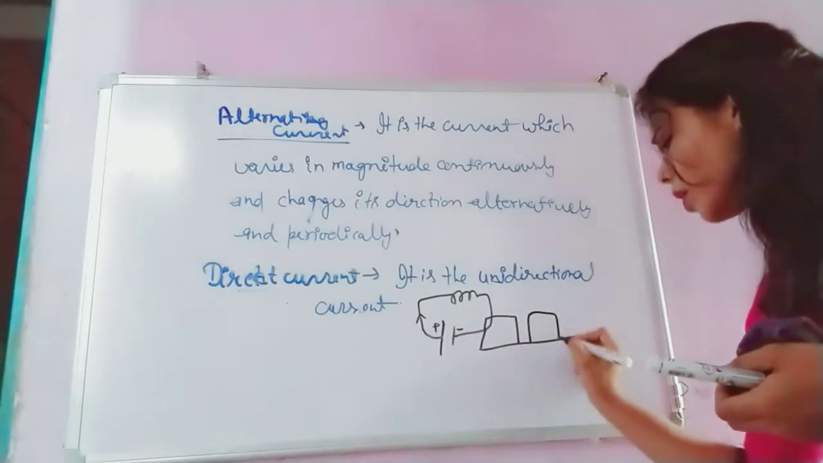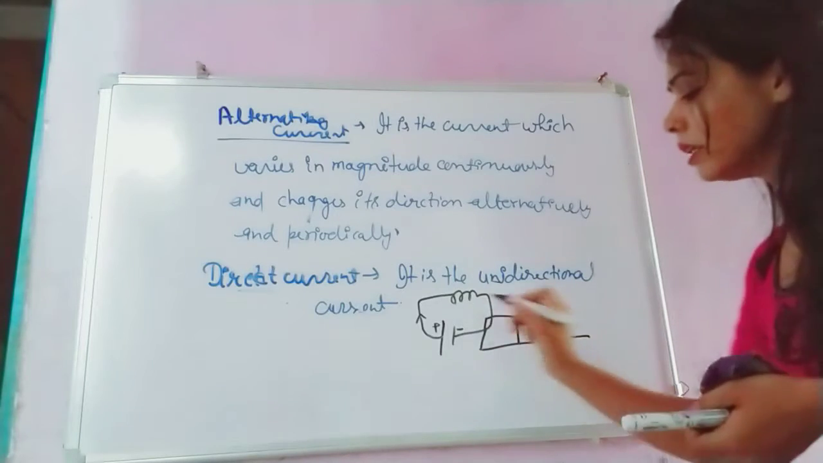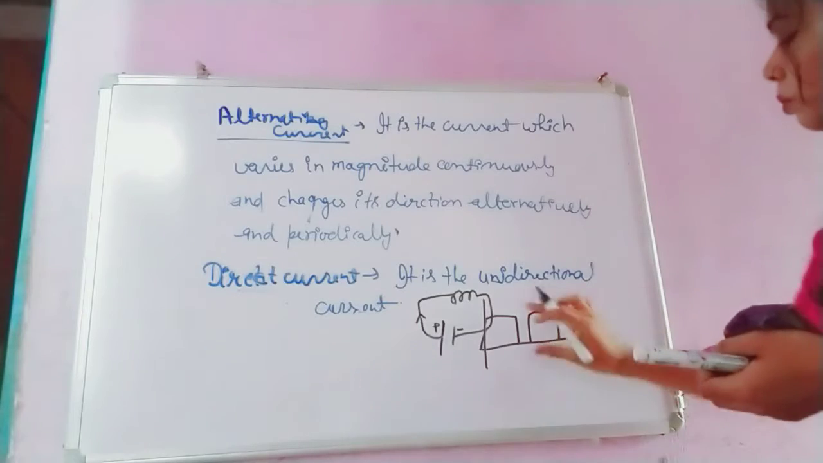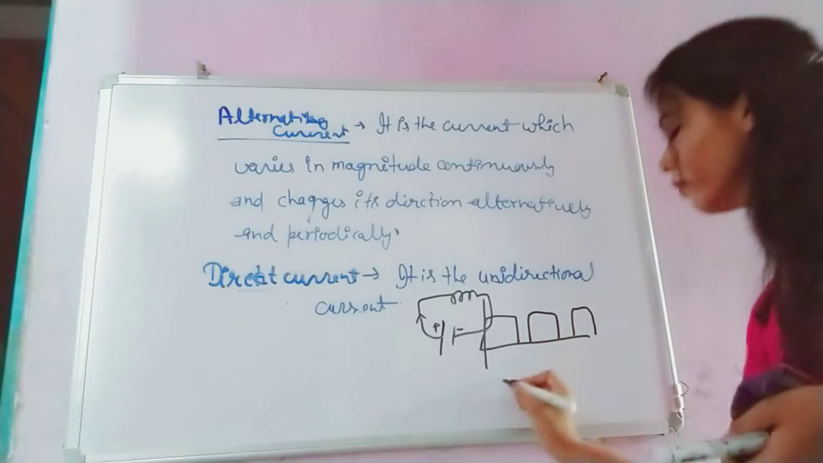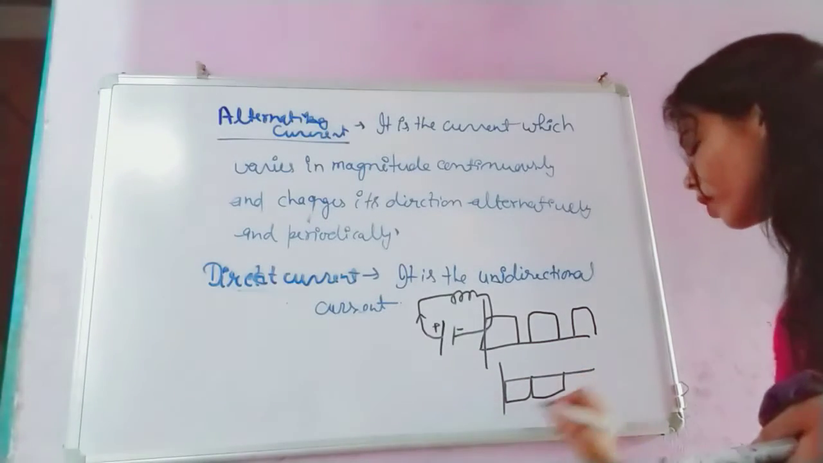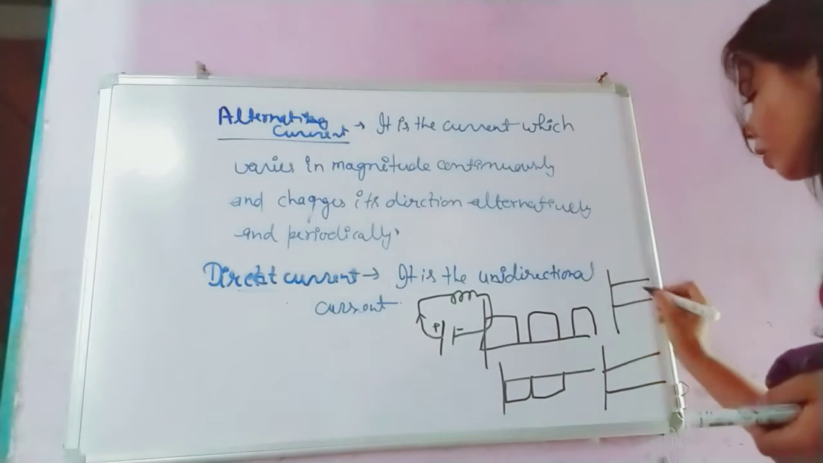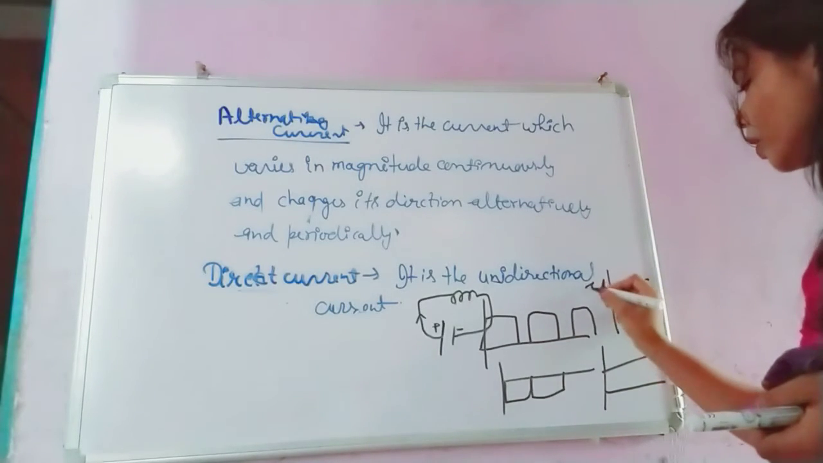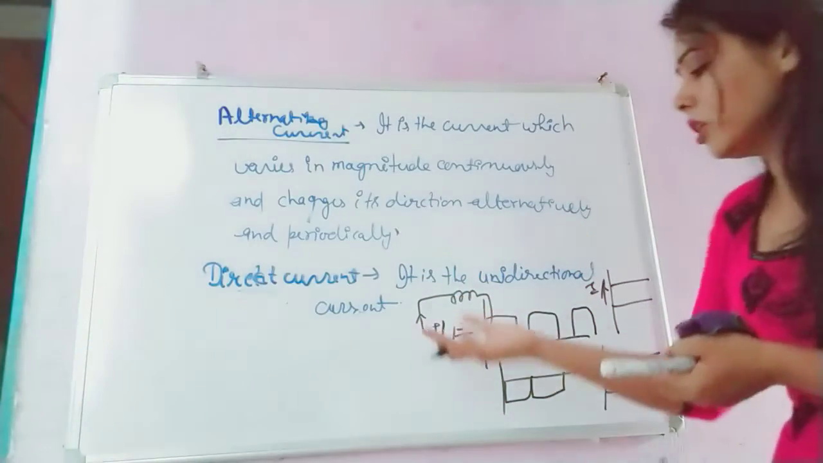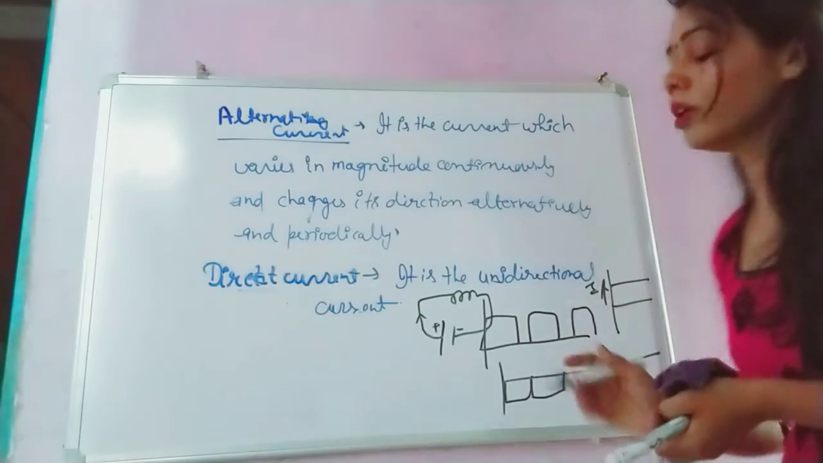It may be uniform also, it can be varying also, but the direction of current is always single. Positive means positive, positive, positive. If negative, then it will be negative only. Negative only or positive only. So in DC current or from DC sources, what we get is unidirectional current, the current in one direction only.